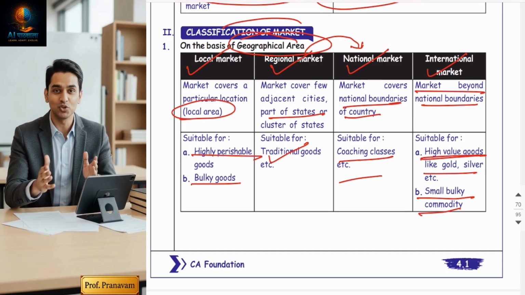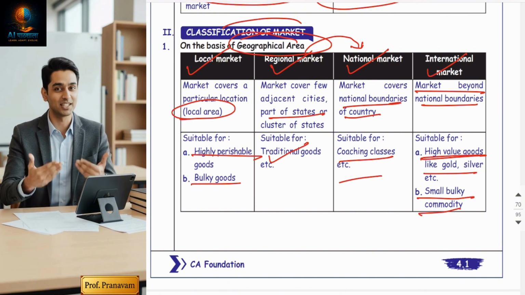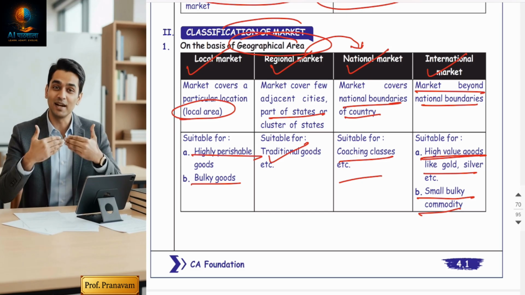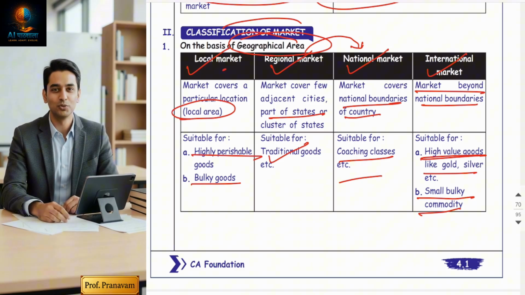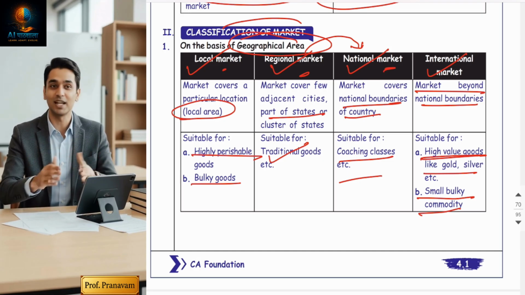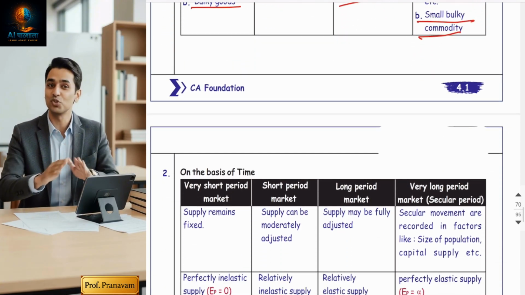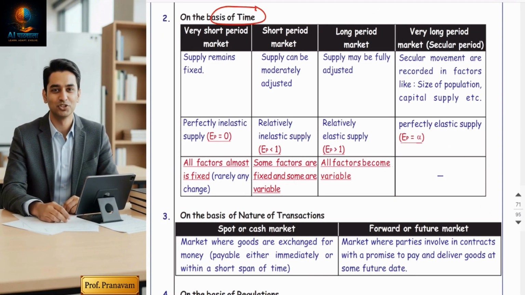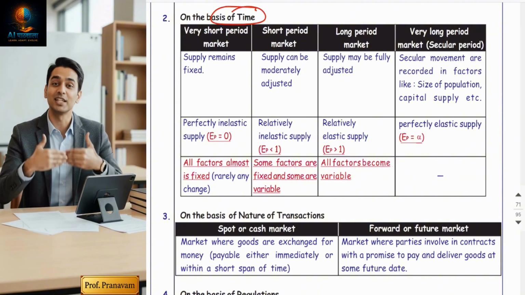Yes, even if we're going to start practicing after completing chartered accountancy course, first we're going to start our firm at a very local level, then regional, state level, then we'll go to national level, and then international. Now, next classification of the business is done on time basis.